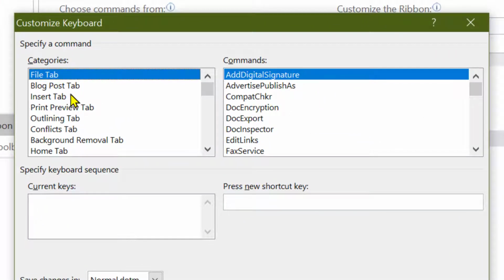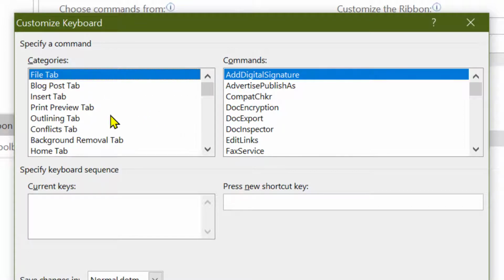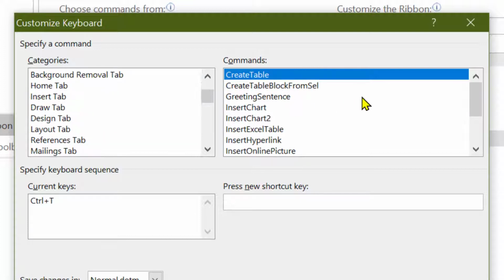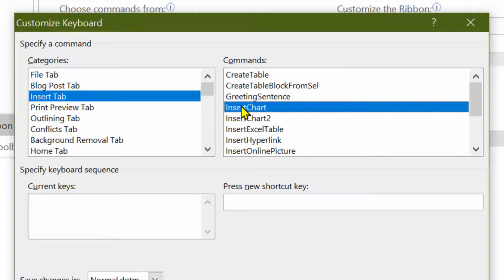Now select any tab, like the Insert tab. Now here you will see commands like Insert a Chart. So by default there is no command or shortcut for this one. So to create, like, Control Y, then click on Assign.